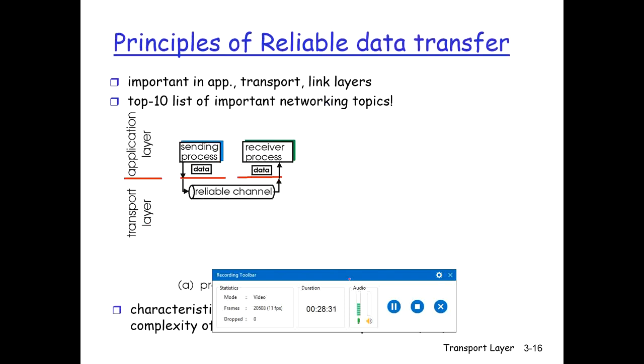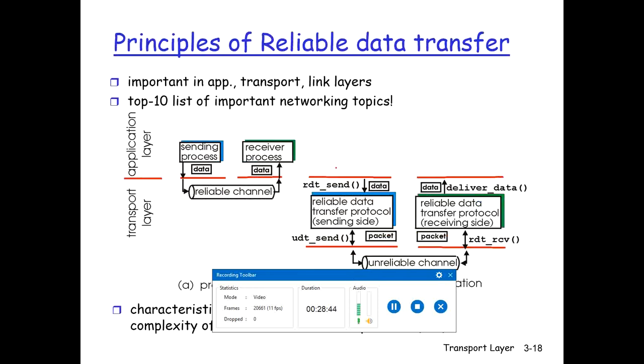So what is the principle of reliable data transfer? In this part we will focus on the problem of reliable data transfer. That means there should be reliability in transferring the data in a general context. This is relevant, since the problem of implementing reliable data transfer is not only at the transport layer, but also at the data link layer and the application layer. So it's a general problem of central importance to networking.